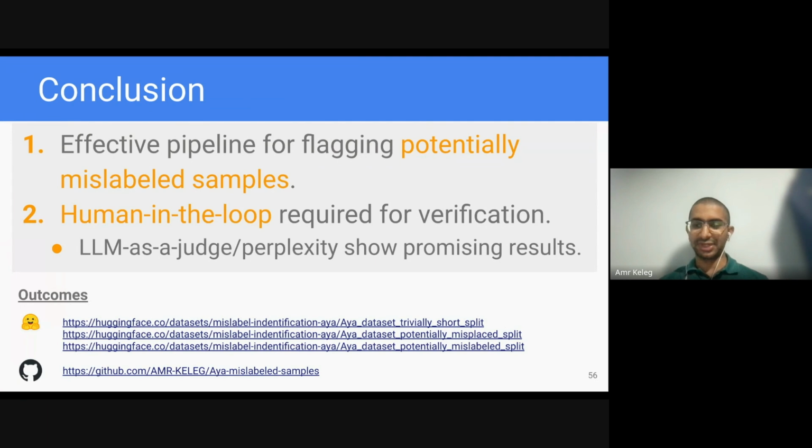To conclude, we managed to design an effective pipeline for flagging potentially mislabeled samples. We need a human in the loop to verify these samples. And we also find that large language model as a judge or perplexity show promising results in helping with that.